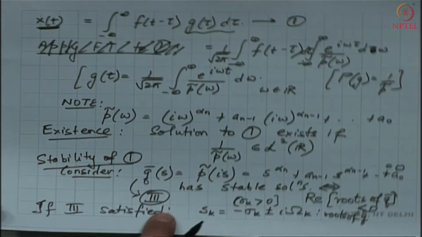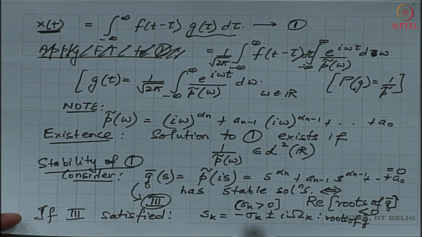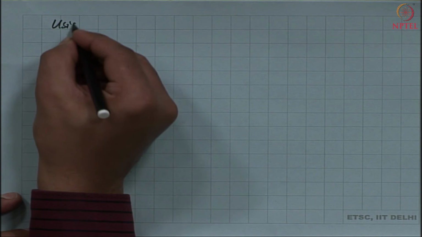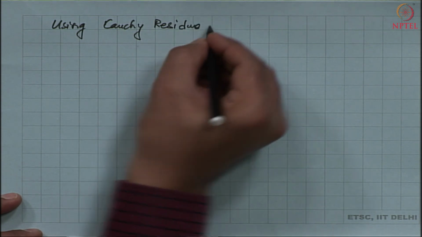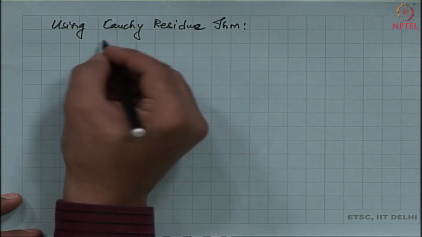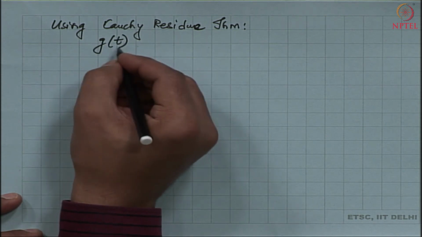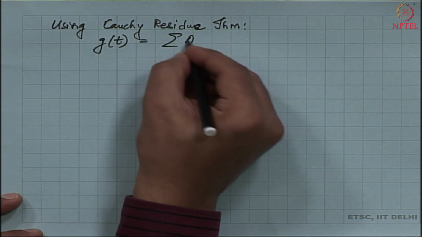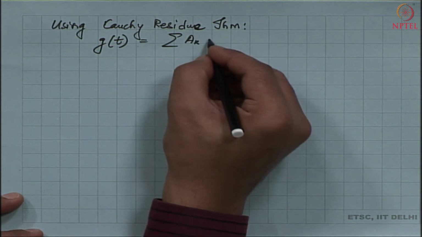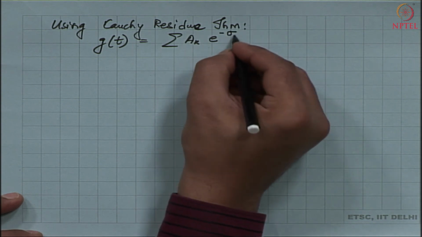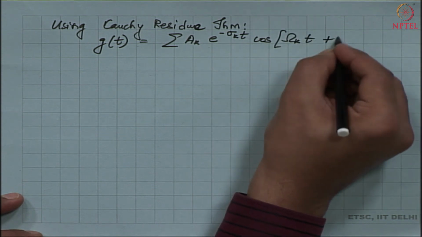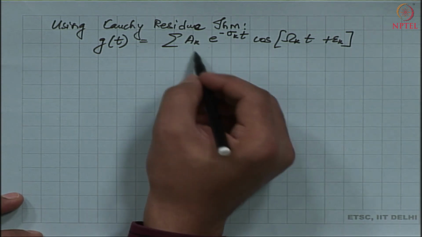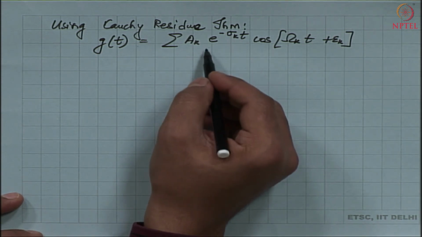Then, using my standard Cauchy's residue theorem, I can immediately find my operator equivalent g of t to be this following summation, of this form, e to the power negative sigma k t cos(omega k t plus epsilon k).